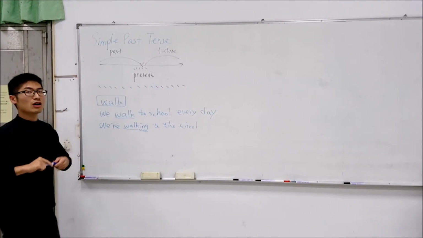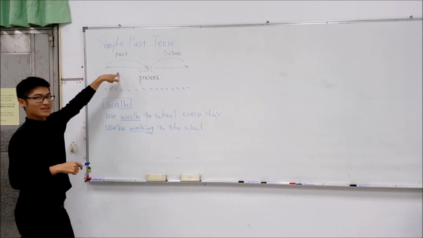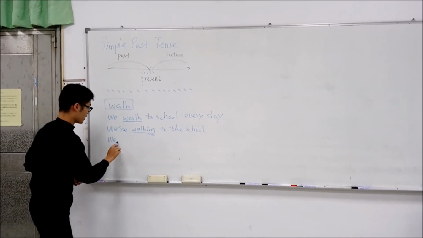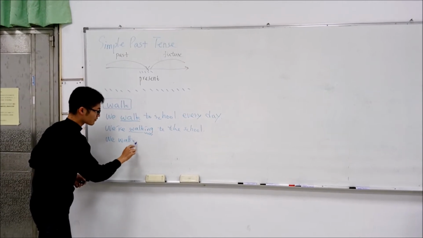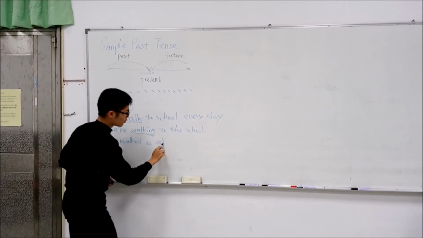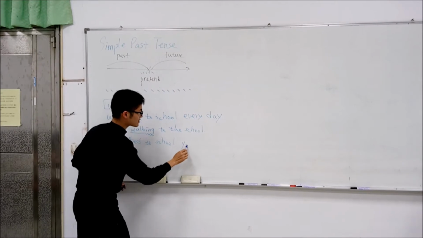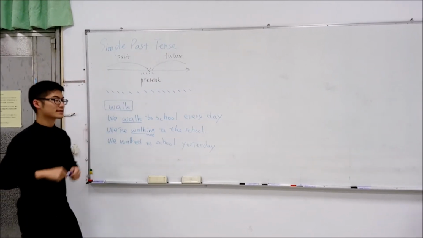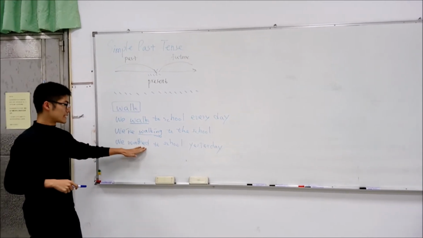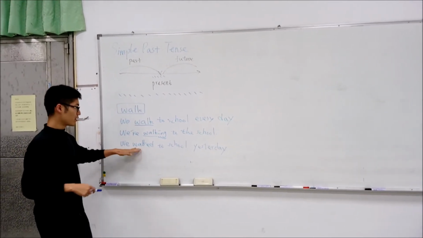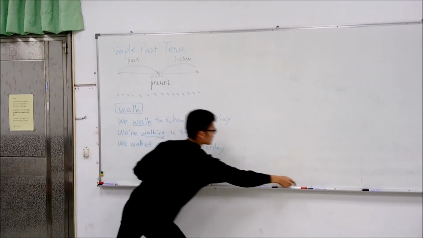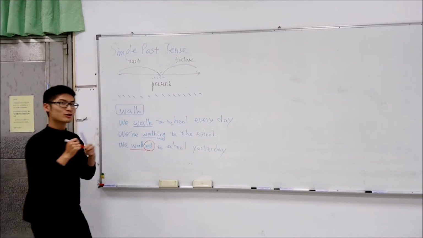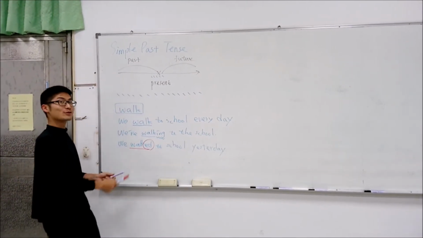And how about if we want to talk about something that happened in the past? So this is our topic today, the simple past tense. Then we will say we walked to school yesterday. So now I think you notice something different in the verb form. We add an ed at the end of the verb, walked. So it becomes another new form. Now we're going to look at how we can make a verb into the past tense form.